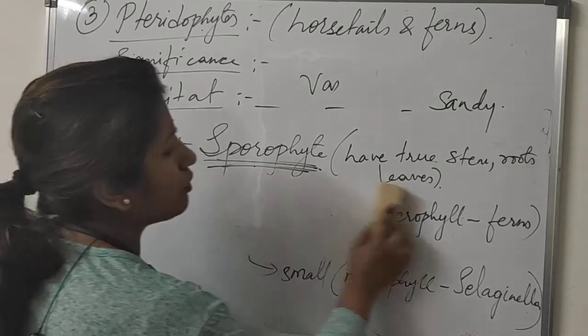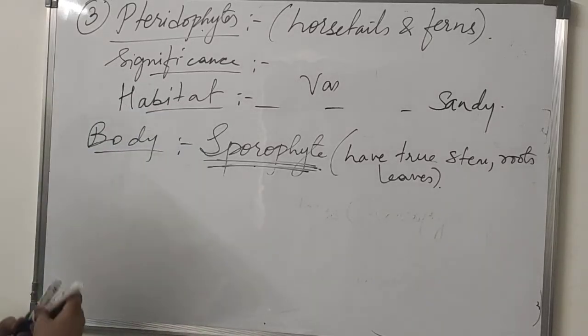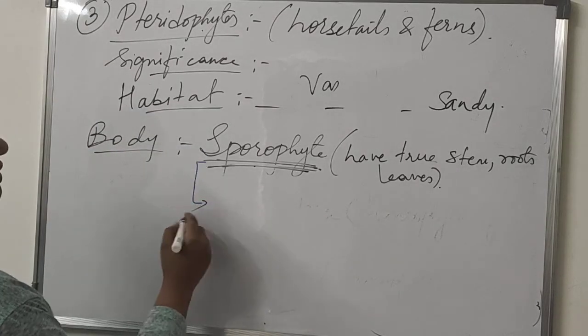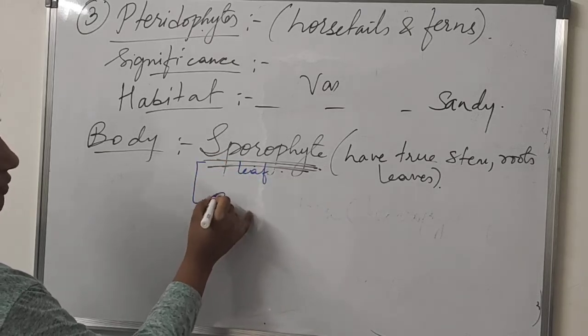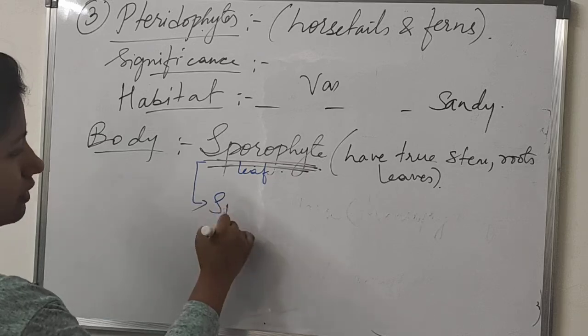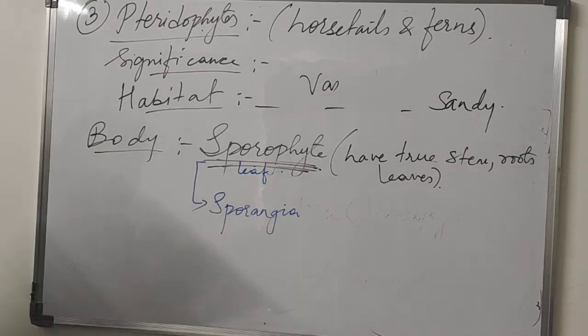And also, we are again seeing under sporophytes only. First we have seen the nature of leaf in a sporophyte. Now we will see the sporangia. They have a bag-like structure called sporangia in this leaf.